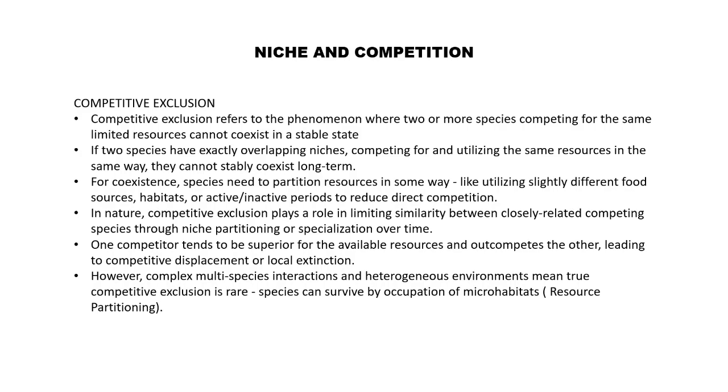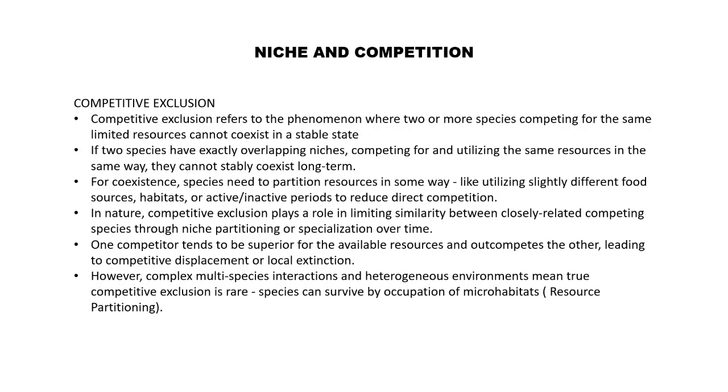The competitive exclusion principle states that two species competing for the exact same limited resources cannot stably coexist. If their niches overlap completely, one species eventually outcompetes the other. Over time, species may avoid this outcome through niche differentiation, using slightly different resources, occupying different microhabitats, or being active at different times. These adjustments reduce direct competition and allow coexistence. While perfect competitive exclusion is rare in nature, the principle helps explain how species divide resources to maintain ecological balance.